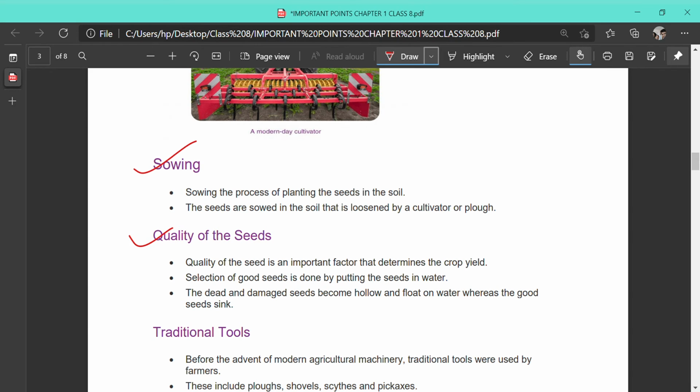Quality of seeds is an important factor that determines the crop yield. Selection of good seeds is done by putting the seeds in water. While we are putting the seeds in water, what will happen? The lighter, hollow seeds will float and the good quality seeds will sink down. We will collect the good quality seeds from the bottom and take them for sowing. Apart from good quality, the variety of seeds should also be very good.